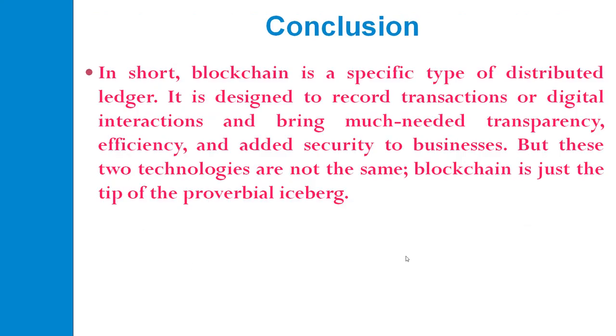So what is the conclusion? Till now we have seen what a centralized ledger is, what a distributed ledger is, and what a blockchain is. We have discussed the difference and the benefits of blockchain and distributed ledger. The conclusion we can make here is that blockchain is a specific type of distributed ledger. That's important, because the blockchain is one kind of distributed ledger.